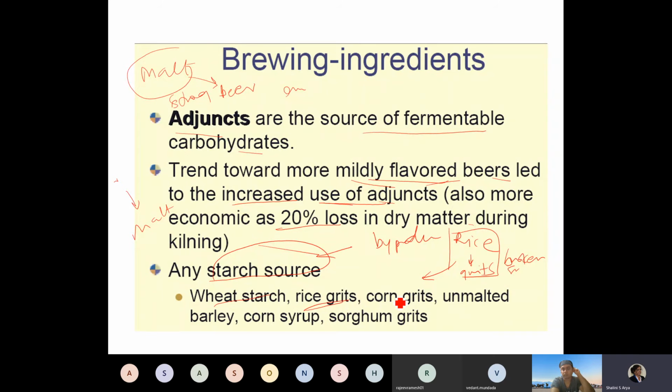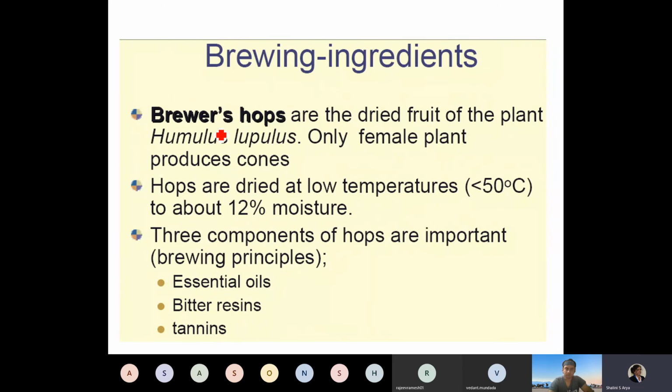Rice grits, as I mentioned, corn grits, since during corn processing a lot of corn grits are produced, or unmalted barley or shriveled grain which were separated, or corn syrup or sorghum grits could also be used as a starch source. So any of these sources which are very cheaply available could be used as a starch source.